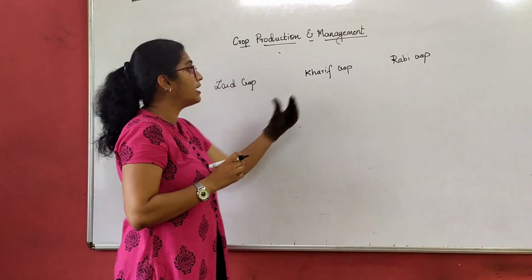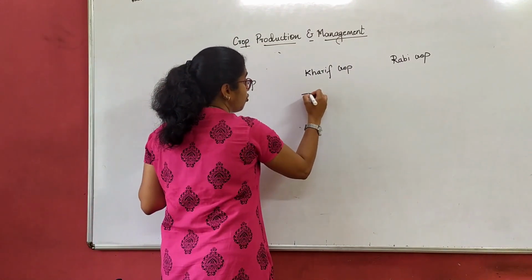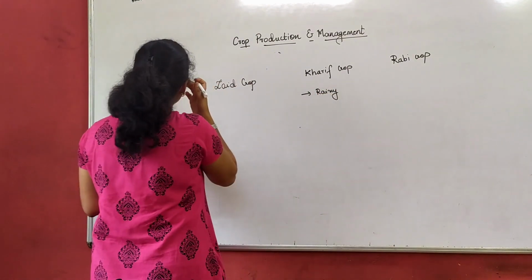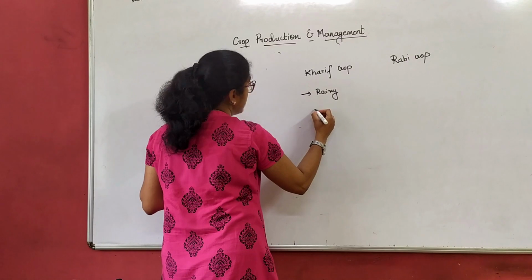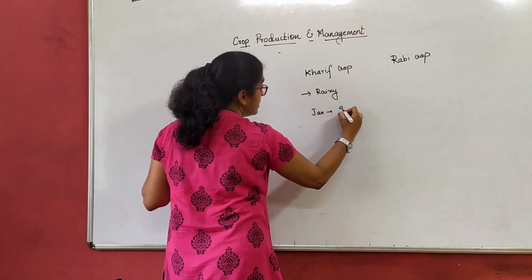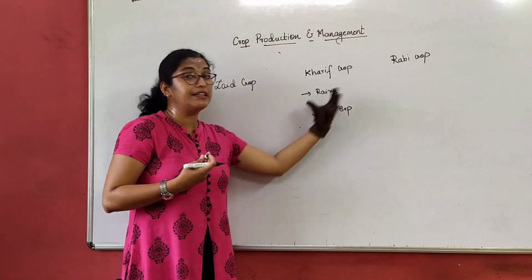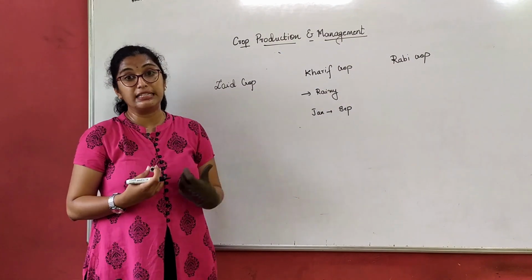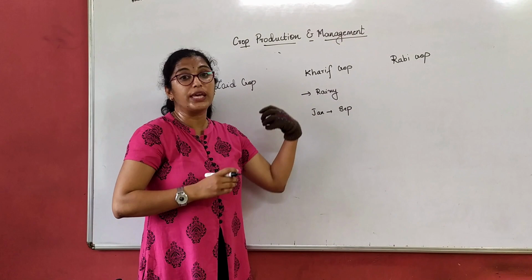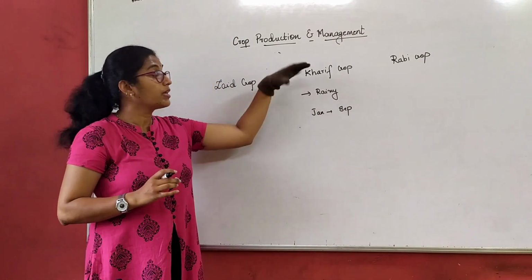First we'll understand what Kharif crops are. Kharif crops are crops which are grown during the rainy season. I can term this as from the month of January to September. Yes, of course, the rainy season will not start in January, but still we consider this particular season type of crop as the Kharif crop.